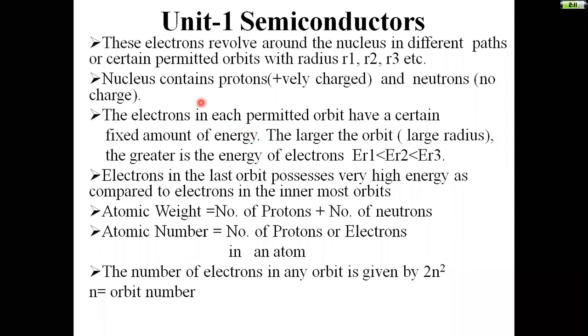These electrons revolve around the nucleus in different paths or certain permitted orbits with radius r1, r2, r3, etc. This nucleus contains protons as well as neutrons. These protons are positively charged and neutrons have no charge. The electrons in each permitted orbit have a certain fixed amount of energy. If the orbit is larger, that means larger radius, the greater is the energy of those electrons.